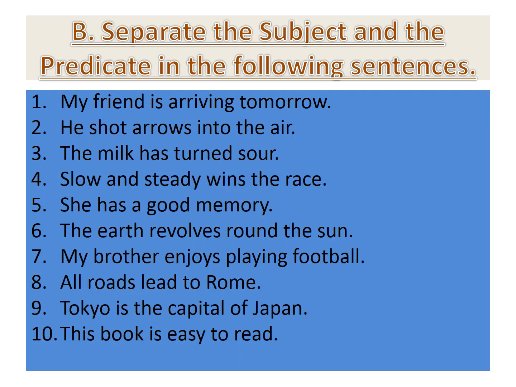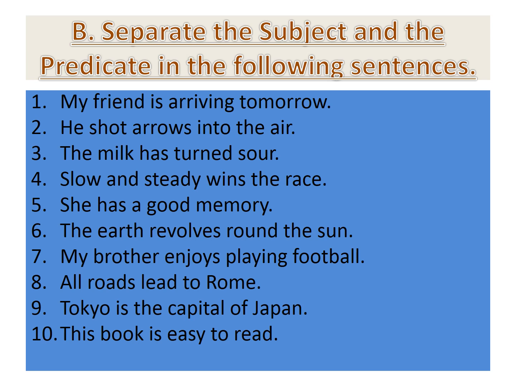Exercise B asks you to separate the subject and the predicate in the given sentences. This exercise consists 10 sentences. Students, read all the sentences carefully and separate the subject and predicate.